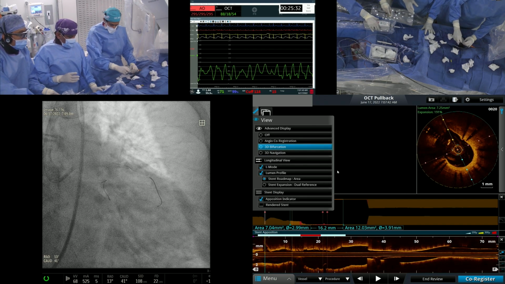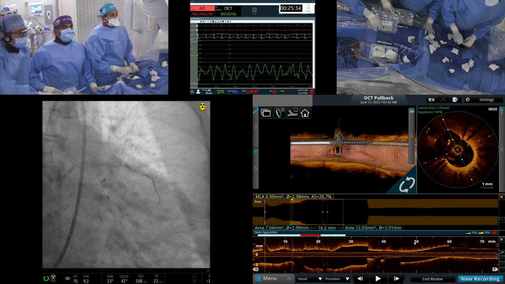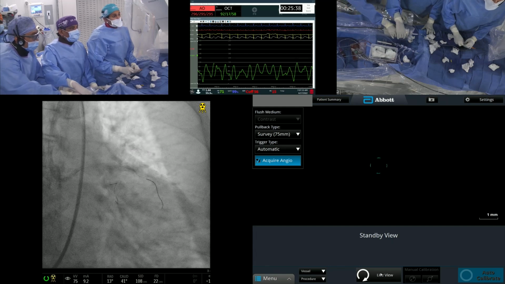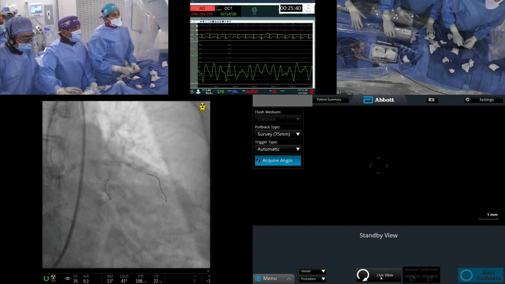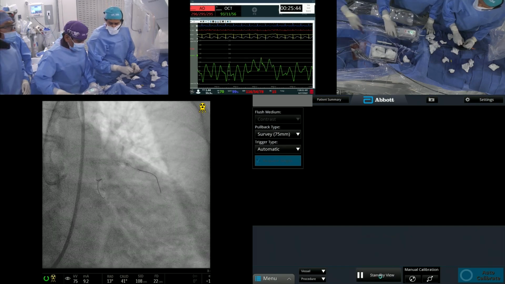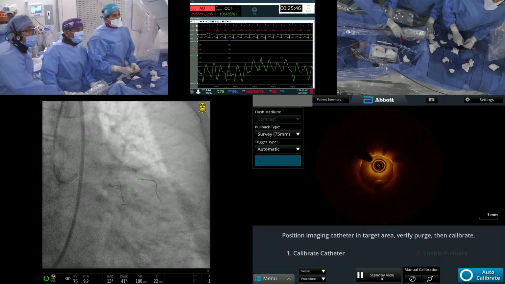I'm just telling you, sir, one point I wanted to tell. Usually the European Bifurcation Club tells that the DK crush is actually a study by Chinese. That is why we don't have comparative data from the European. That is the same thing we are applying for the provisional also. I don't know whether it's acceptable or not.